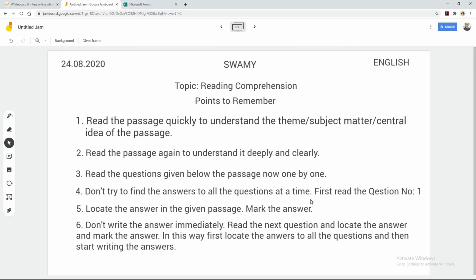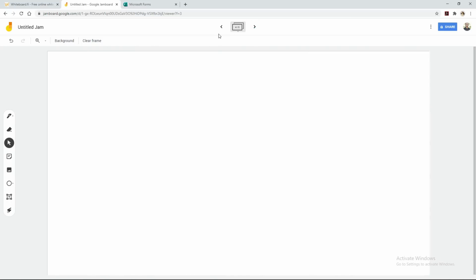Now one more point is regarding vocabulary. You may get questions like find the matching words, or synonyms or antonyms. For that you have to read the passage again. Generally there will be so many words which are a little difficult to understand, and questions are generally formed based upon those difficult words. So this is the way you have to read the passage, read the questions, and then find the answers one by one and start writing the answers at the last.